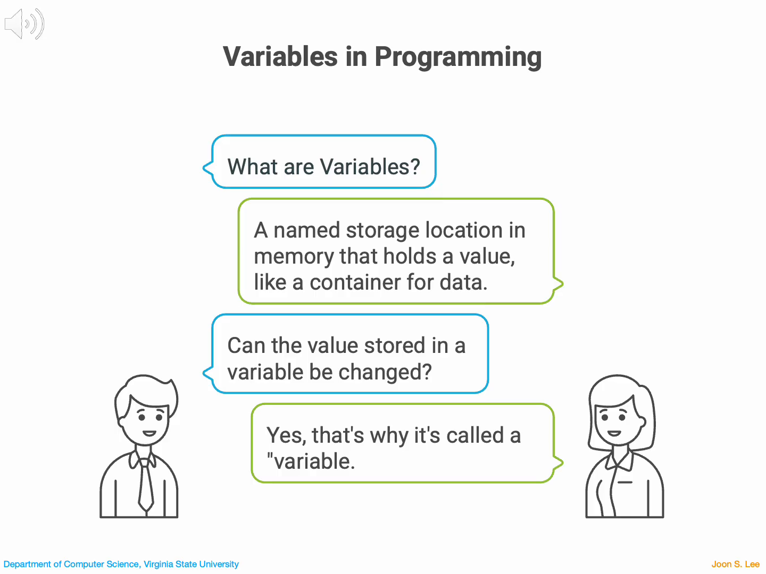Variables act like containers that can hold numbers, words, or other kinds of data. Once the information is stored, we can process it and use it to generate results. That's why variables form the foundation of all programming. In technical terms, a variable is a named storage location in the computer's memory that holds a value. This value can be changed during the execution of a program, hence the name variable.